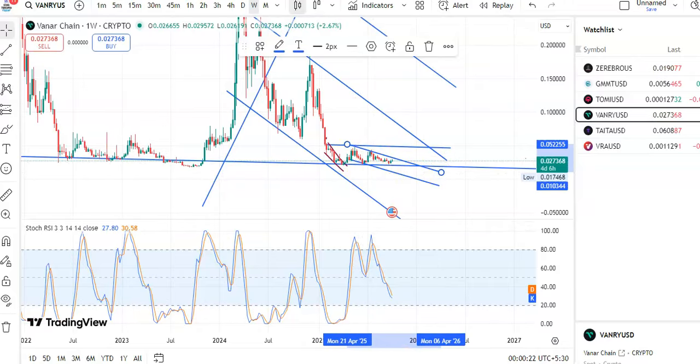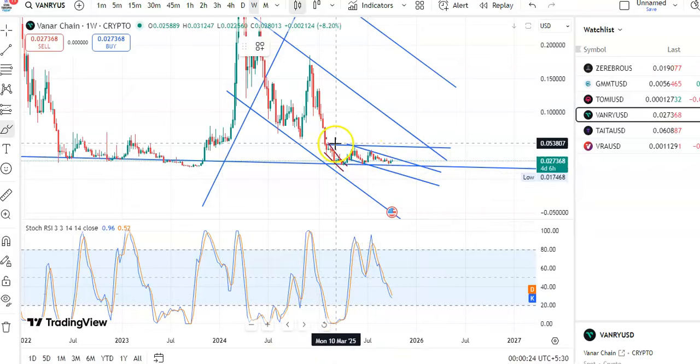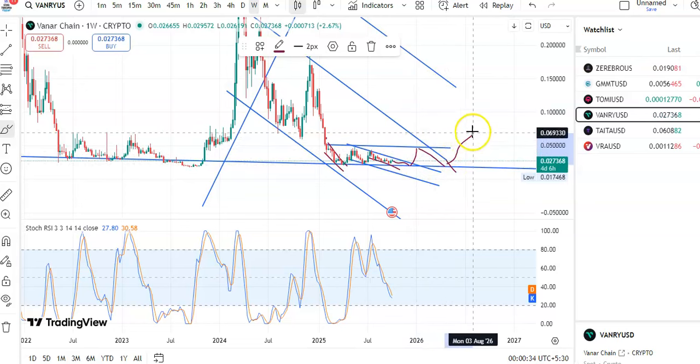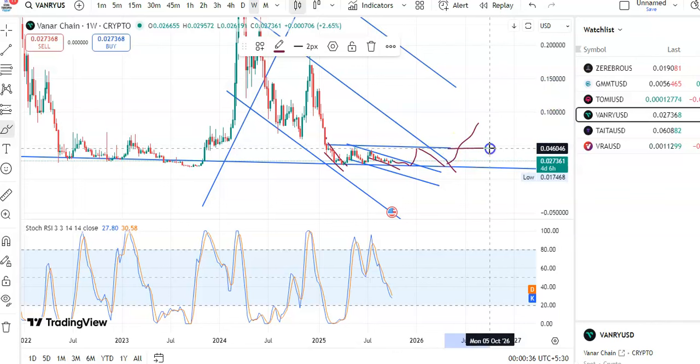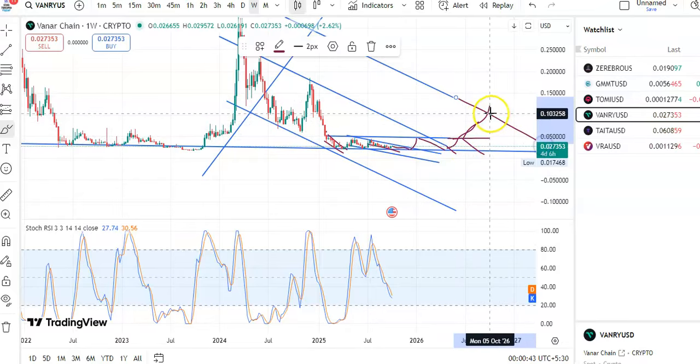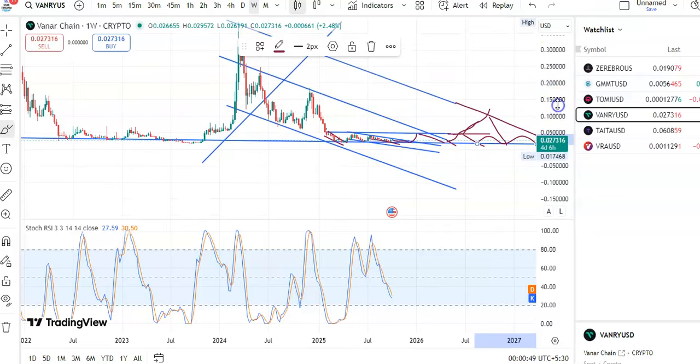Now the fall is taking place, so candles will come down to the support level, and after the breakout it will move in this downtrend channel pattern. After the breakout it may go up, and again a fall may take place, and then finally if the breakout happens, candles may move to this resistance level and then a fall may take place. If there is a breakout, then candles may move to this resistance level and then a fall may take place, or else the candles will move sideways for some time, and after the breakout it may start moving in an upward direction. So you can see that very clearly.